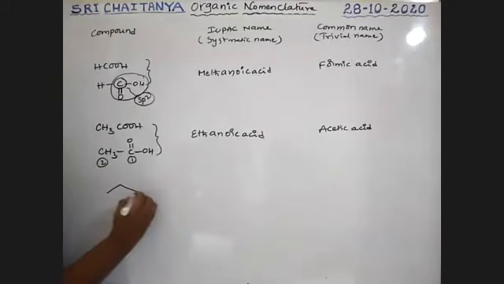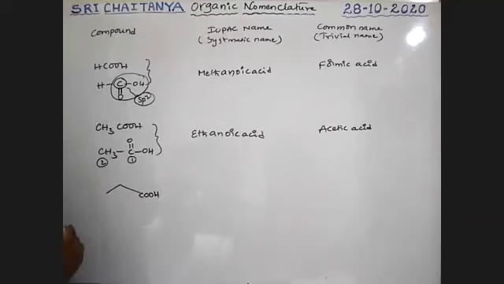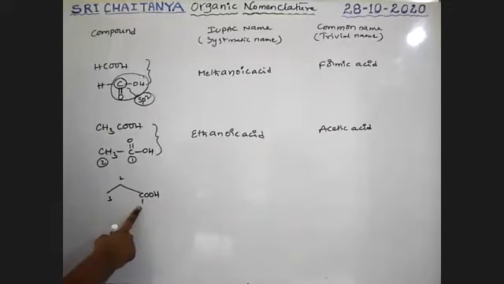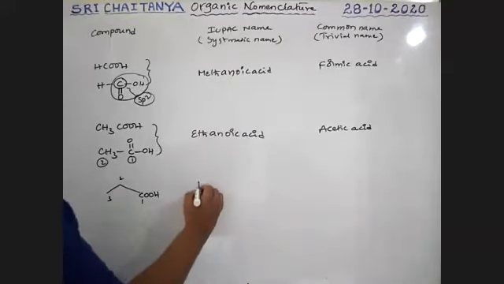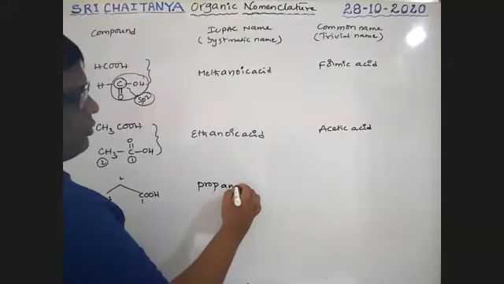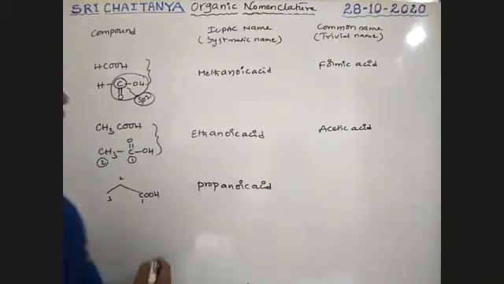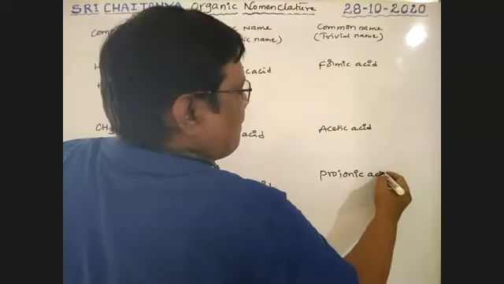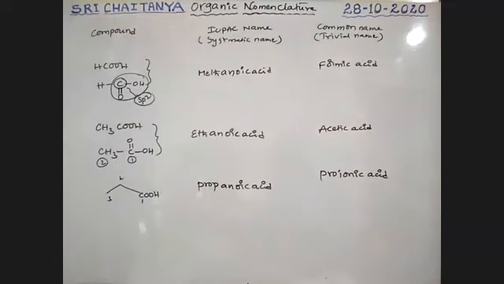Next, CH3CH2COOH. What is the name? First carbon, second carbon, third carbon. The functional group carbon should be the first carbon. Why? The COOH carbon should be counted and should be in the longest chain. Therefore, it is three carbons: propanoic acid. The common name is propionic acid.